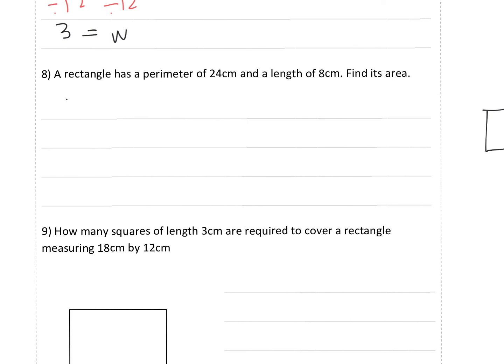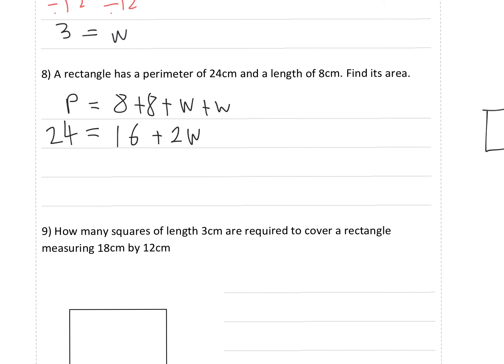So what's the perimeter of the shape? It's going to be the 8 and the other 8 plus the two widths, the width on the left, the width on the right. We know the perimeter is 24. So we can say perimeter 24 equals 8 plus 8 is 16 and W plus W is 2W.